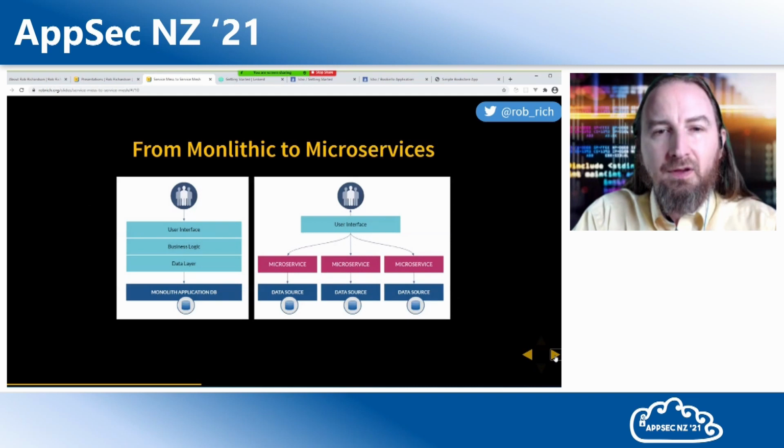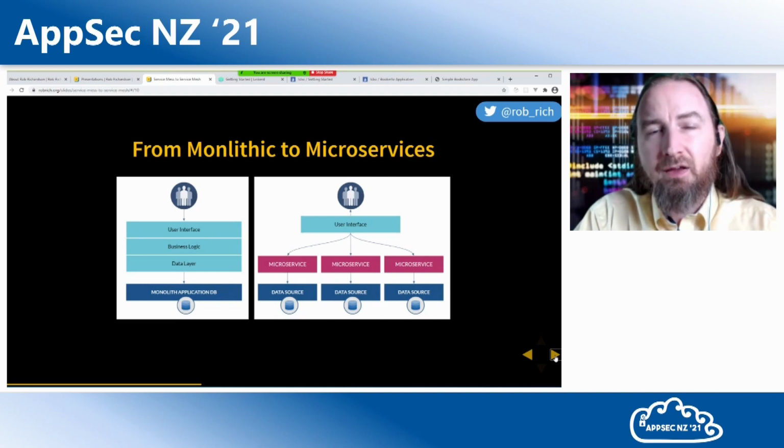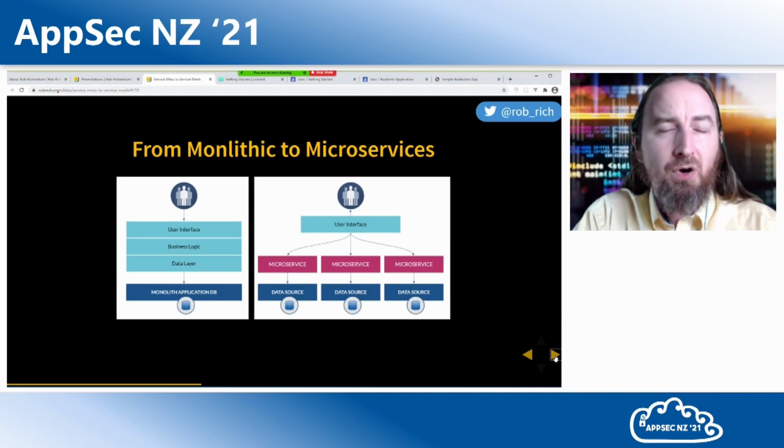Now the cool part is when we moved from a monolithic to a microservice architecture, we started to need these kinds of concerns. Let's look at what problems a service mesh solves. In a monolithic environment, we had all of our content enclosed in one executable. We would deploy that executable, maybe infrequently, and we would keep that executable up to date. Well, the beauty there is our private methods were private. We would do memory calls to get at our private mechanisms.